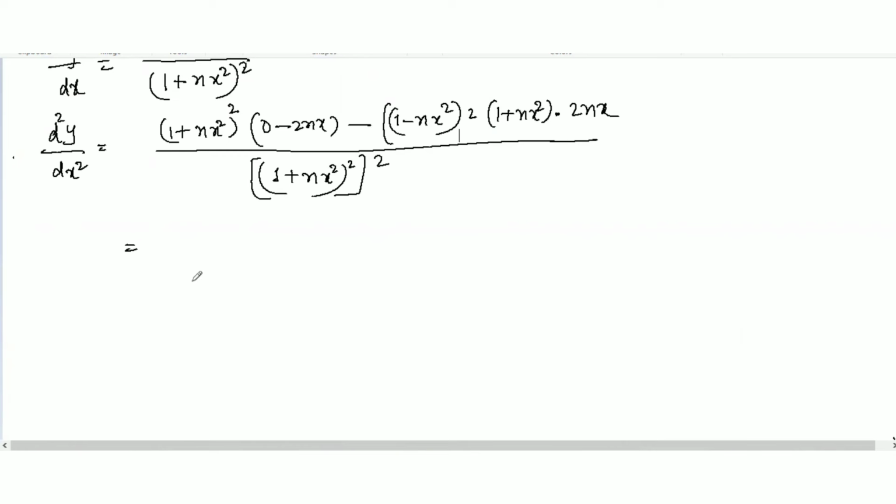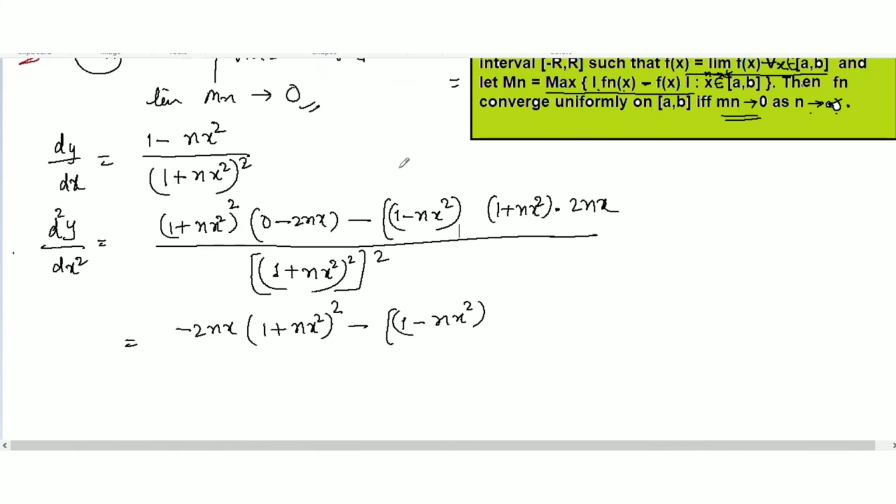Next step is this one here. So here we have minus 2nx, 1 plus nx square whole to the power 2, minus 1 minus nx square, this one, and let's check it here. So 1 minus nx square, and then yeah, 2 is here. Yes.